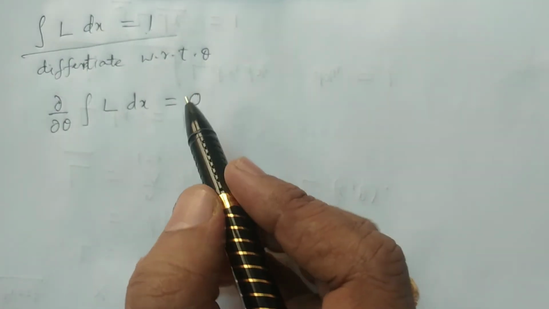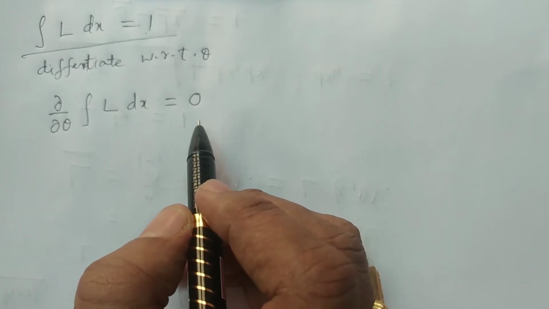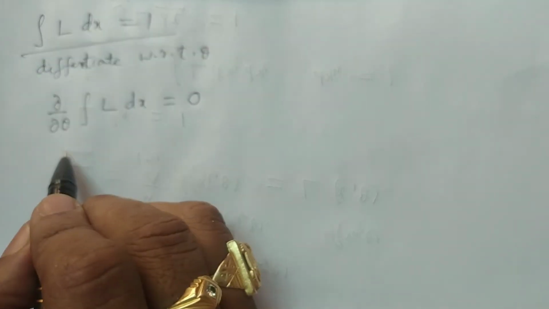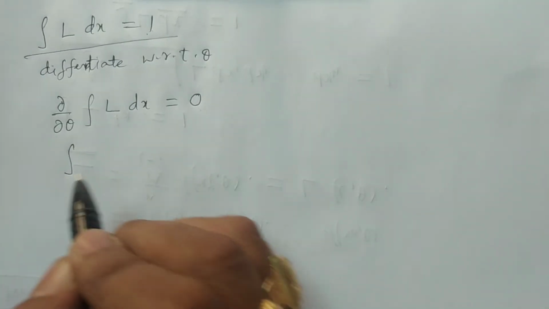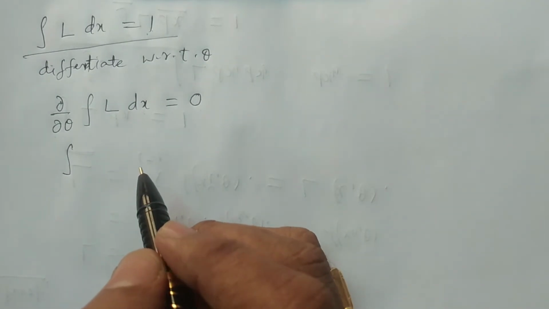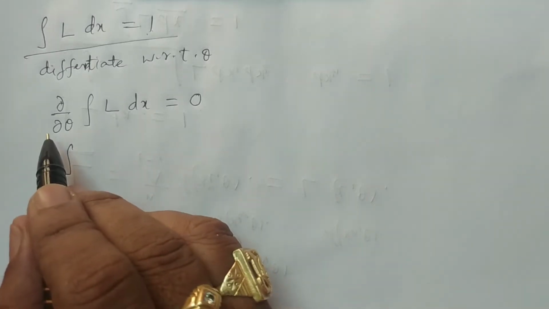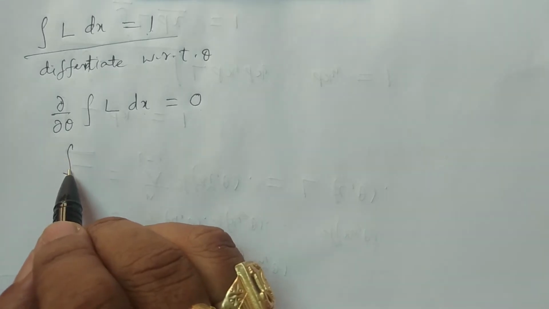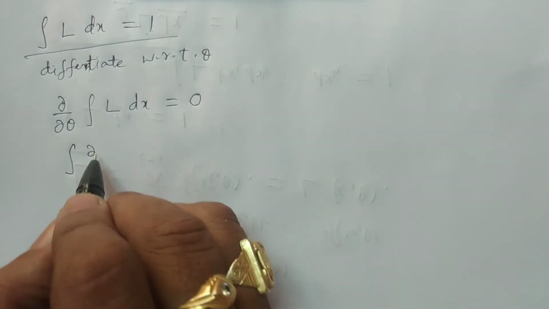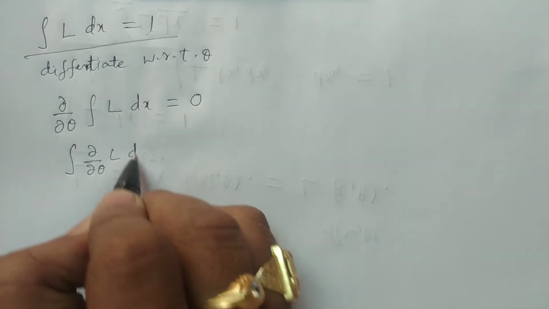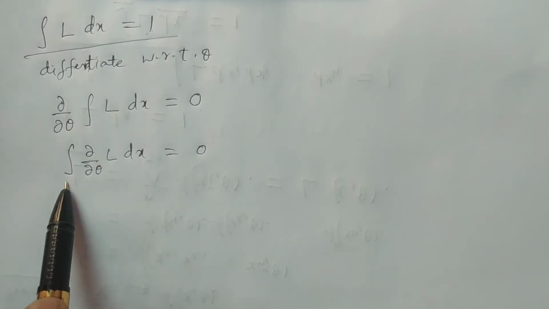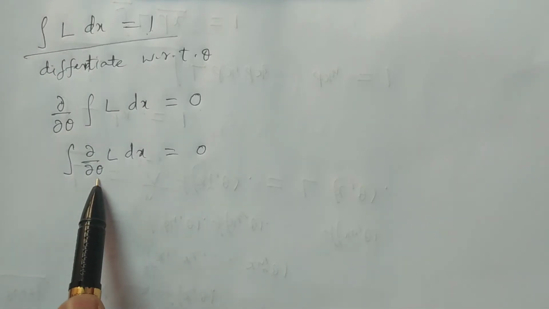Now we know one of the regularity conditions is that differentiation and integration can be interchanged. I am interchanging the differentiation and integration. So first I do the differentiation and then the integration, so integration I put last. So now the integral of dou by dou theta of L dx is equal to 0. Is it clear? So this differentiation and integration I have interchanged: integration first earlier, now last, and differentiation first.